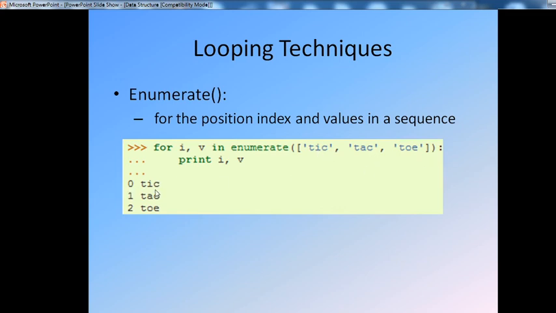Position 0 has tic, 1 has tac and 2 has toe. That is the index position displayed using enumerate.